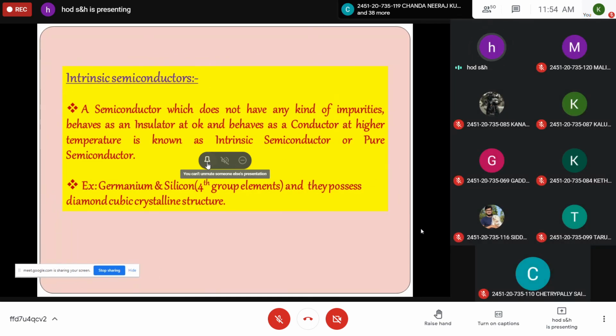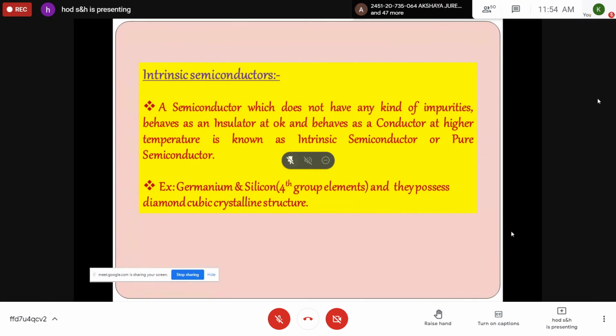Germanium, silicon, and very purified. There's some disturbance there, sir, behind. Some construction work is going on beside my cabin. So try to listen because they are drilling something. I have no option today because I am in the college. So today you bear with me. But the PPT is visible now. It's only the fundamental aspect of semiconductors. So now is it okay? Yes, sir. Because they are doing some work, but today I can't do anything.